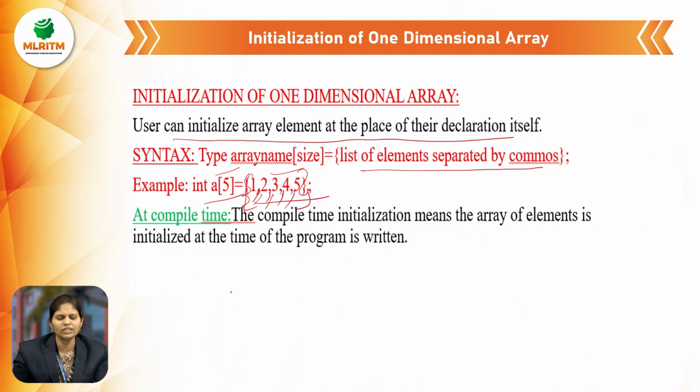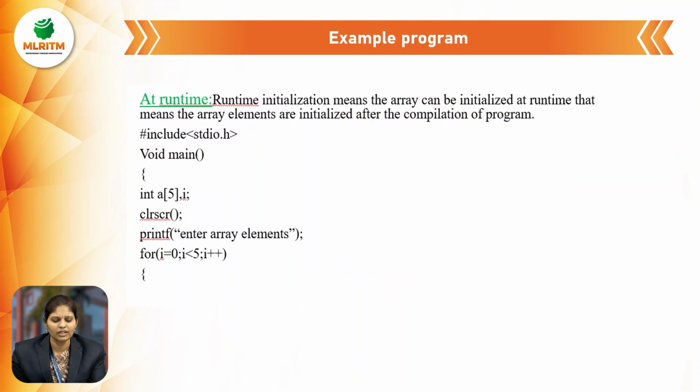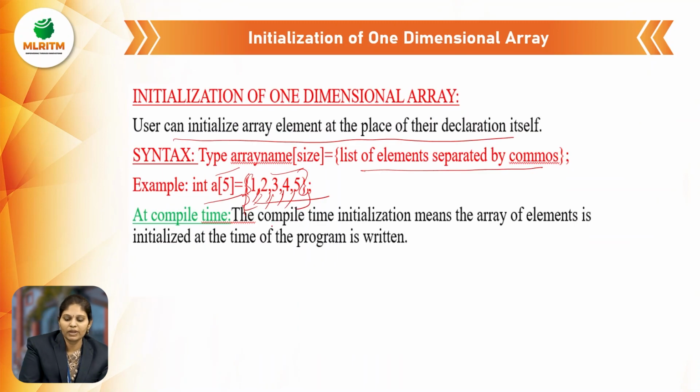In this also we have compile time initialization and runtime initialization. Compile time initialization means the array elements are initialized at the time the program is written, so you mention the elements in the program itself.